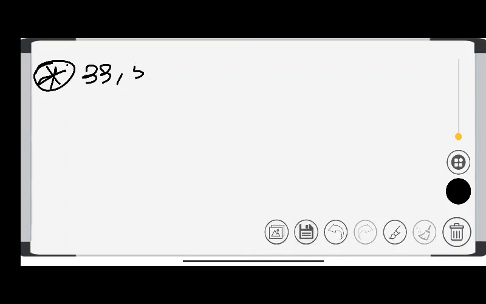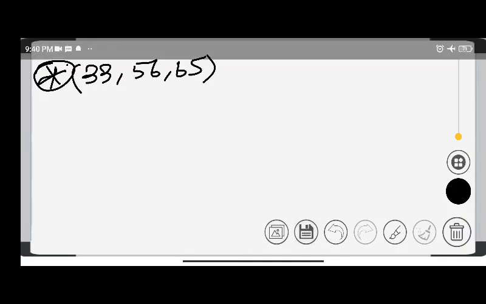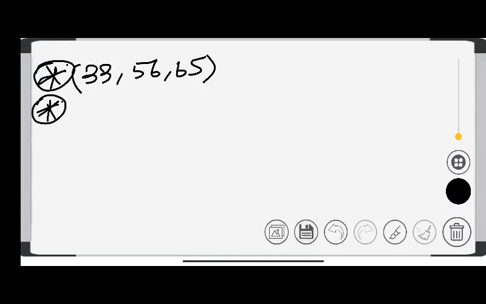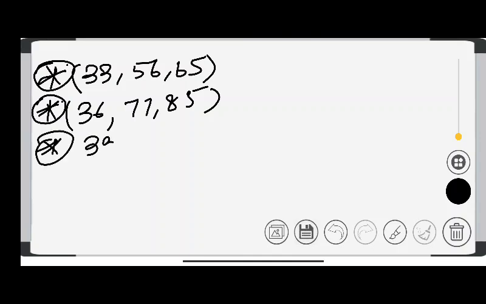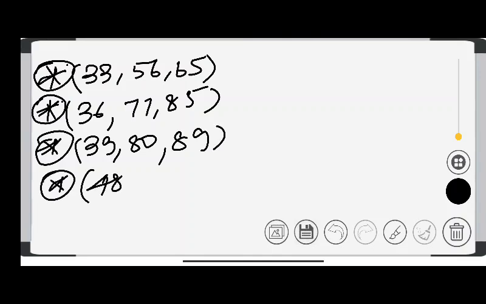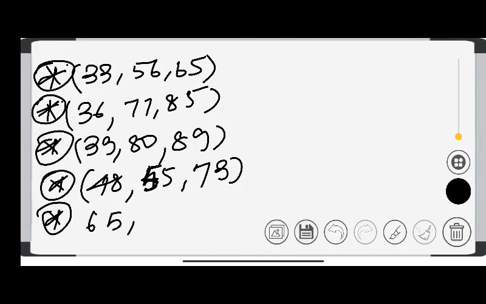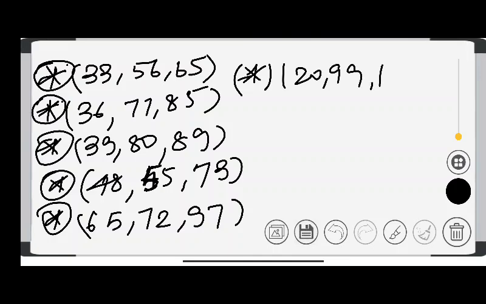33, 56 and 65, 36, 77, 85, 39, 80 and 89, 48, 55 and 73, 65, 72 and 97, and 20, 99 and 101.